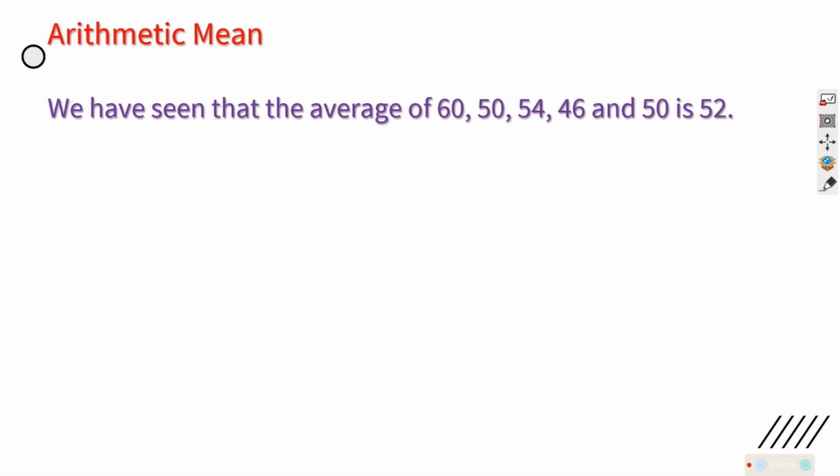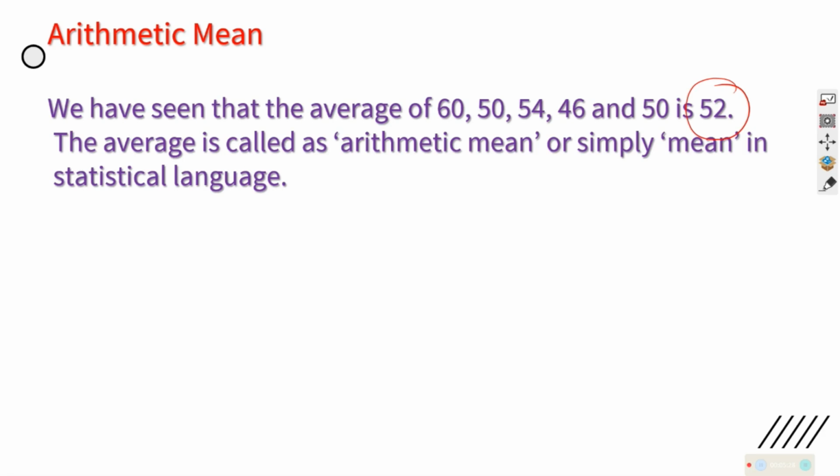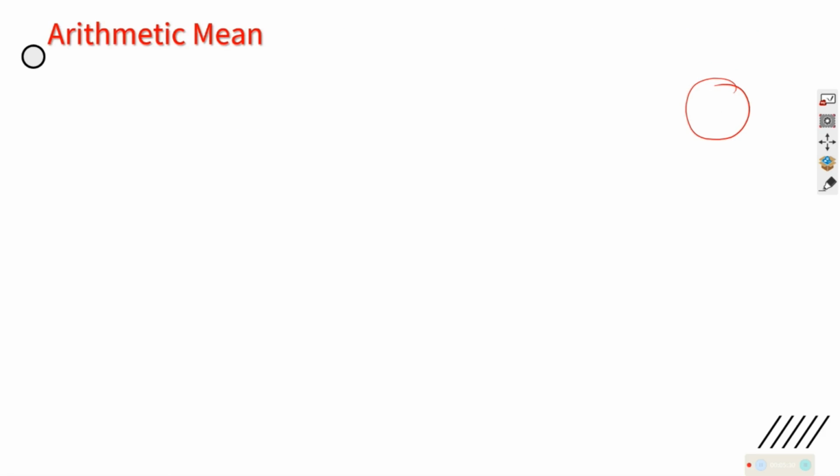We have seen that when we take the average of all these, we add them and divide with the number of incidents. That is what happened last time. Correct? And the average is 52. I did not calculate, it is given. You can check whether it is right or not. The average of 60, 50, 54, 46 and 50 is 52. And the average is called arithmetic mean, otherwise simply mean, especially in statistical language.